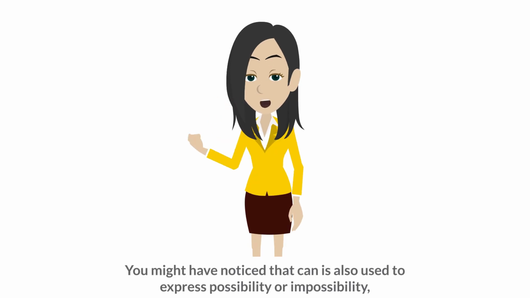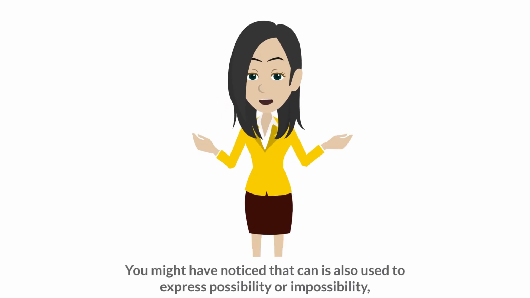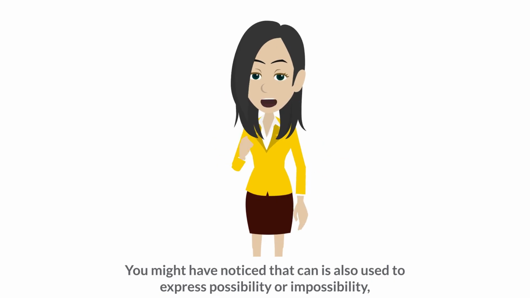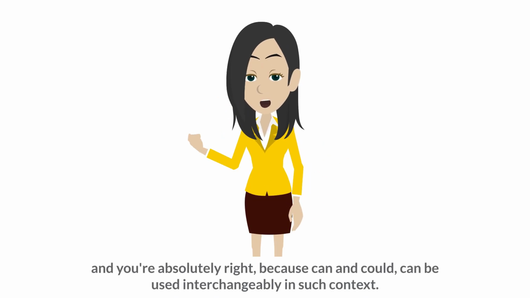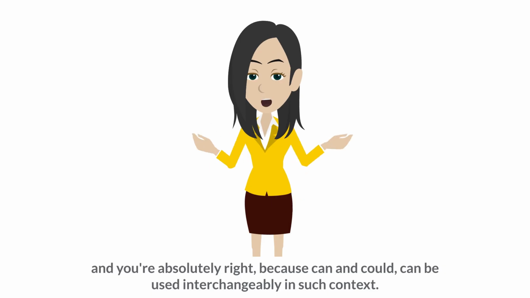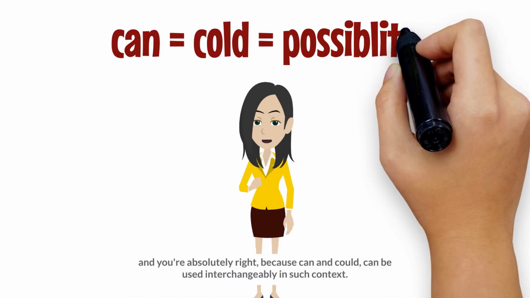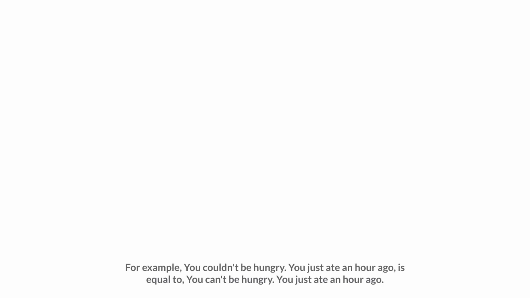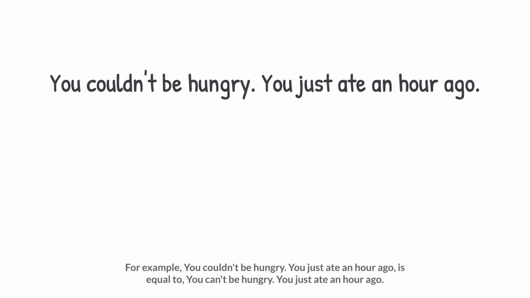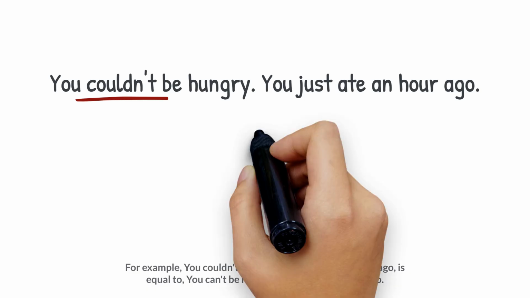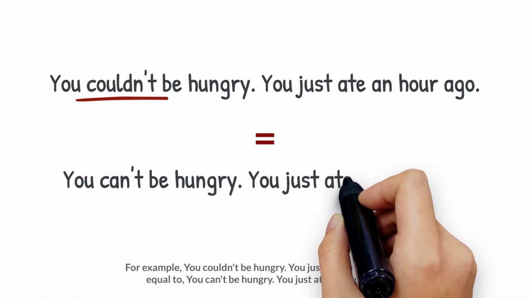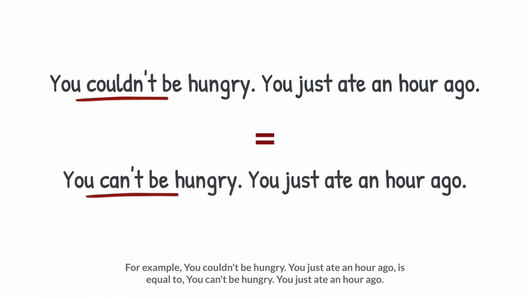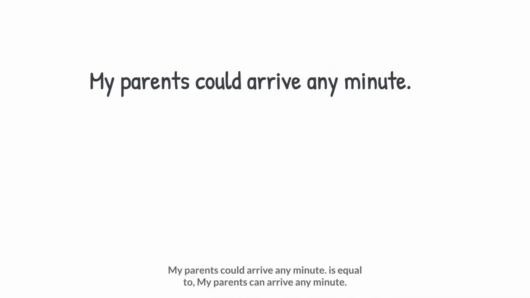You might have noticed that can is also used to express possibility or impossibility. And you are absolutely right because can and could can be used interchangeably in such context. For example, you couldn't be hungry, you just ate an hour ago, is equal to you can't be hungry, you just ate an hour ago. My parents could arrive any minute, is equal to my parents can arrive any minute.